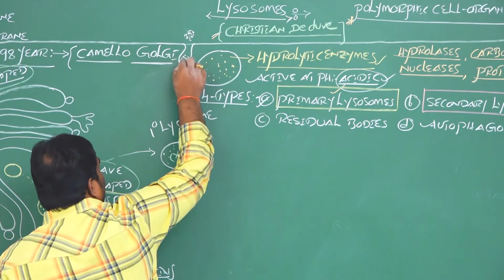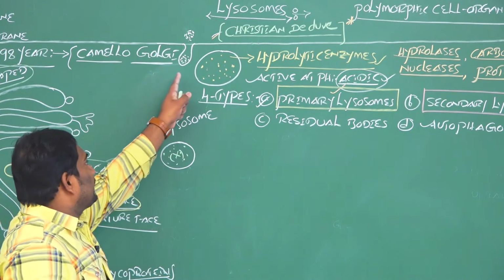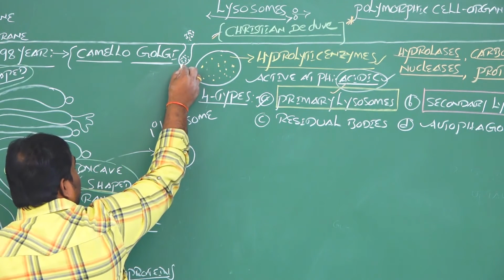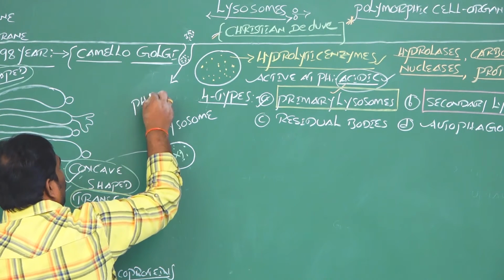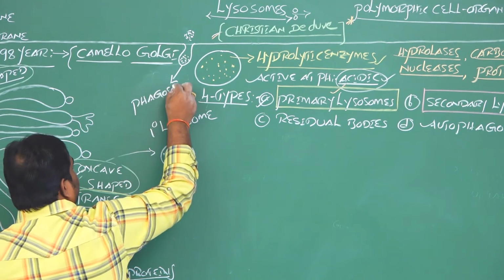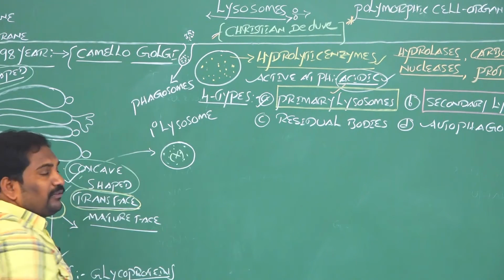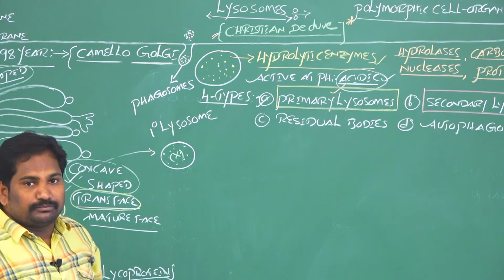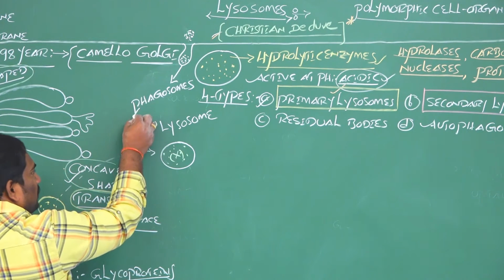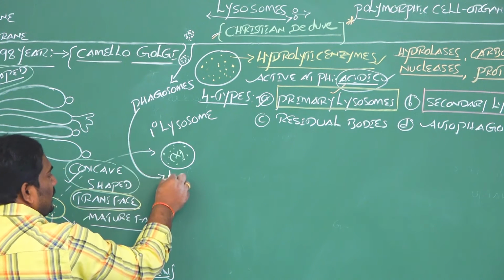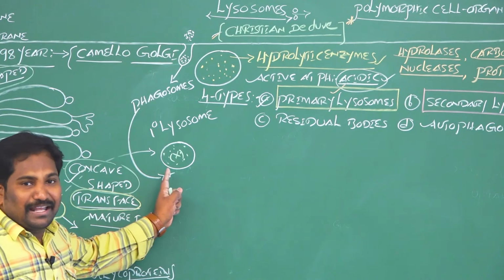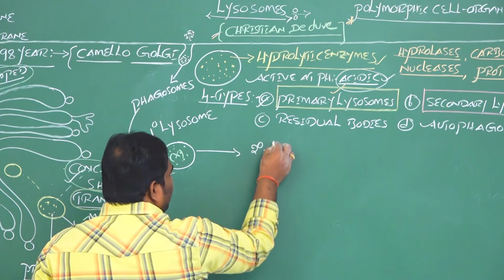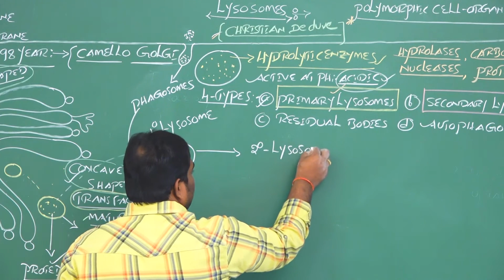Then the liquid or solid substances present in the vesicle-like structure of the plasma membrane are called phagosomes. The phagosomes are formed from the plasma membrane of the cell. So, if the phagosomes react with the primary lysosomes, then it forms secondary lysosomes.